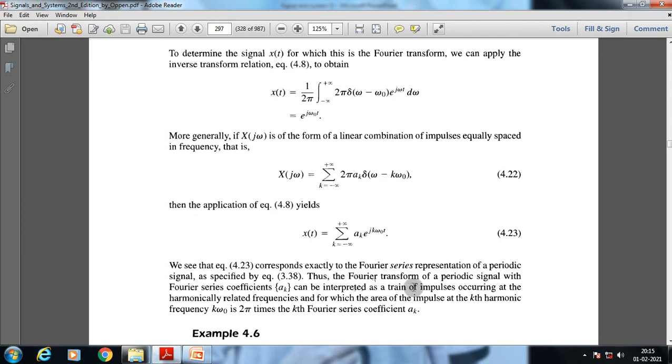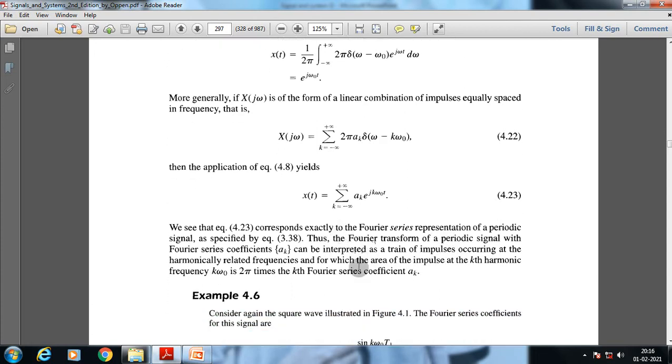Thus, the Fourier transform of a periodic signal with Fourier series coefficients can be interpreted as a train of impulses occurring at the harmonically related frequencies, and for which the area of the impulse at the kth harmonic frequency k omega 0 is 2 pi times the kth Fourier series coefficient a suffix k.